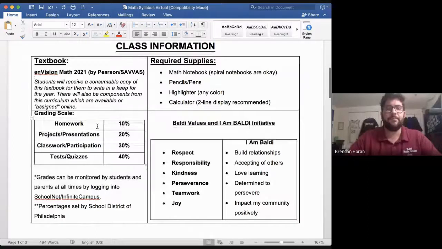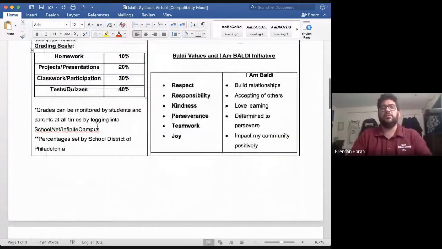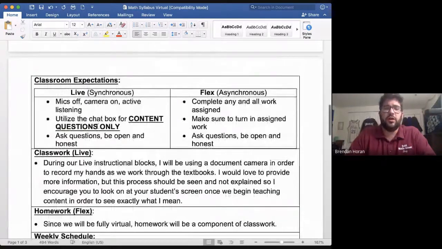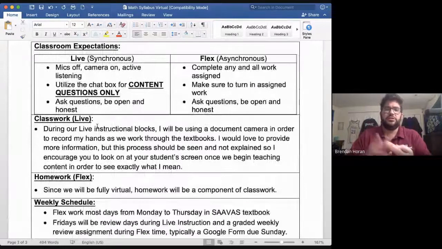On the second page here, here's some information about vocabulary, which you might have heard so far. There are basically 2 classes per instructional block. Each instructional block begins with an hour of live instruction, what the district is calling synchronous. And for that live instruction that is in the Google Meet form where your students are able to connect with me and ask questions. And as you can tell by the very bottom expectation there, asking questions and being open and honest is going to help us throughout this year, going to help all of us.